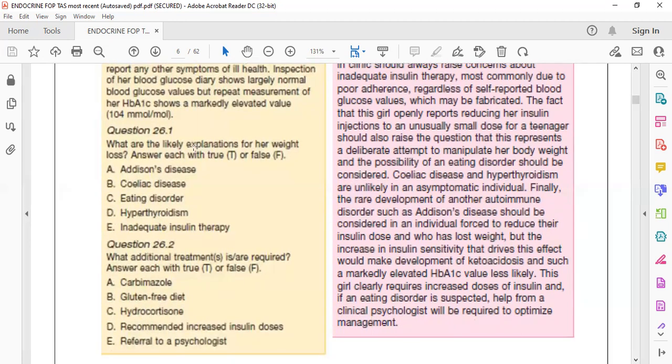These are very common things that come in the exams. When we discuss the recall, then you will understand. So here the problem is that an eating disorder can be associated, and inadequate insulin therapy, okay? Because diabetes mellitus is a long-term disease, it can sometimes lead to some psychological disorder also.